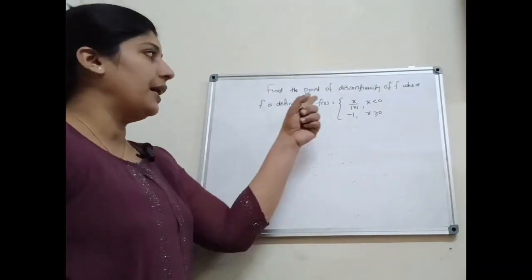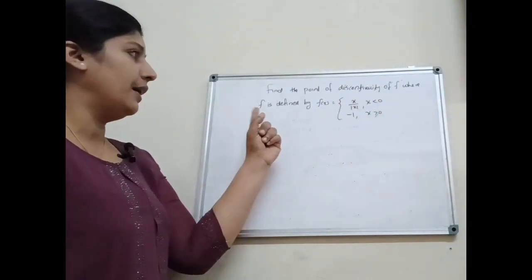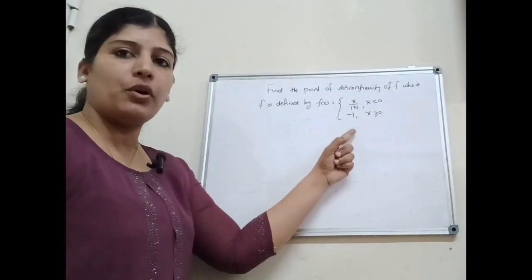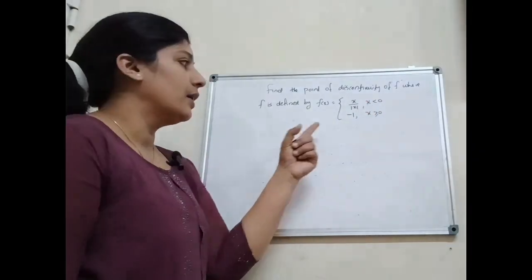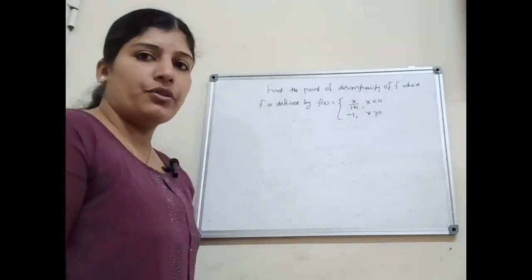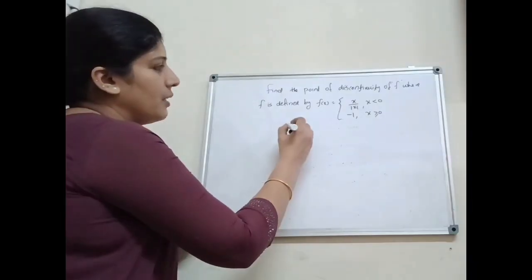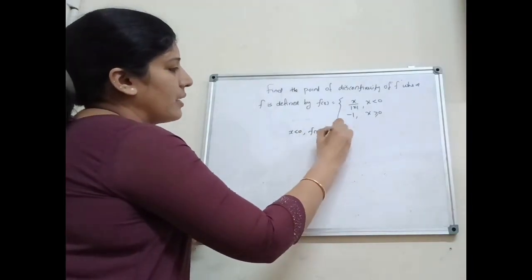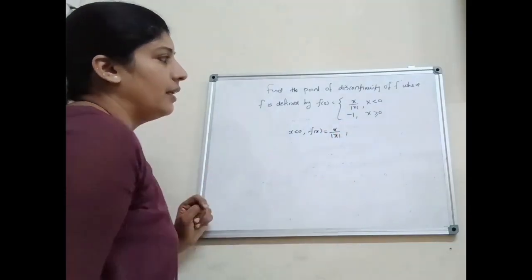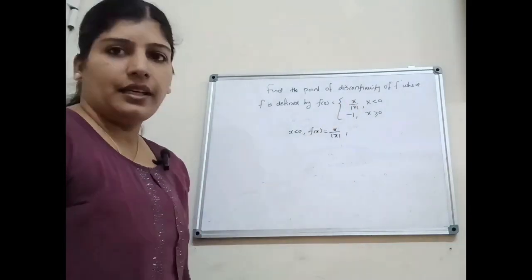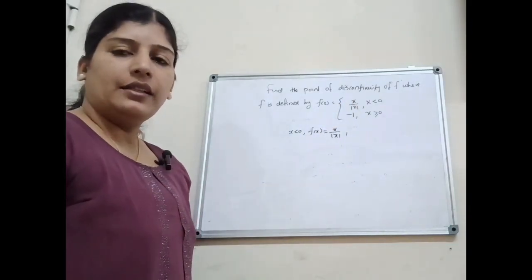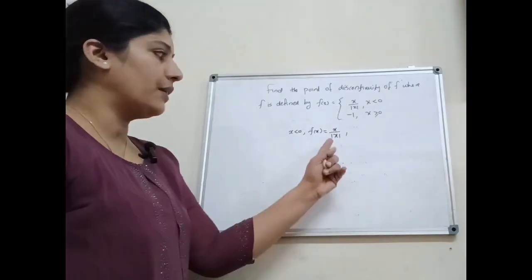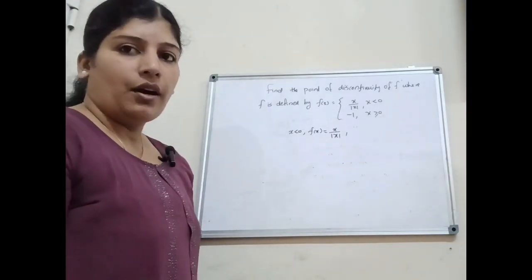Next, consider the question: find the point of discontinuity of f, where f is defined by f of x equal to x by mod x if x is less than 0, and minus 1 if x is greater than or equal to 0. Here, for x less than 0, f of x is equal to x by mod x. We know that f of x equal to x is the identity function, and f of x equal to mod x is the modulus function.